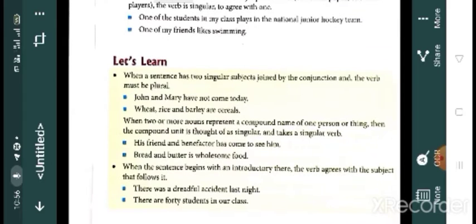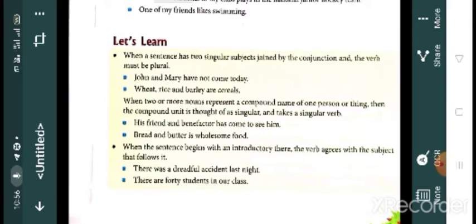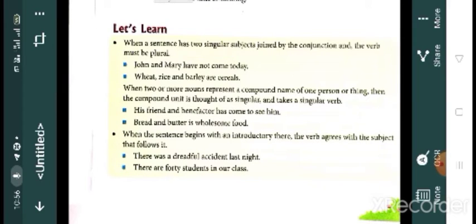Then we learned that when a sentence has two singular subjects joined by the conjunction and, the verb must be plural. But here also there is some exception. If two or more nouns represent a compound name for one person or thing, then we have to take that unit as singular. So the verb must always be singular there.